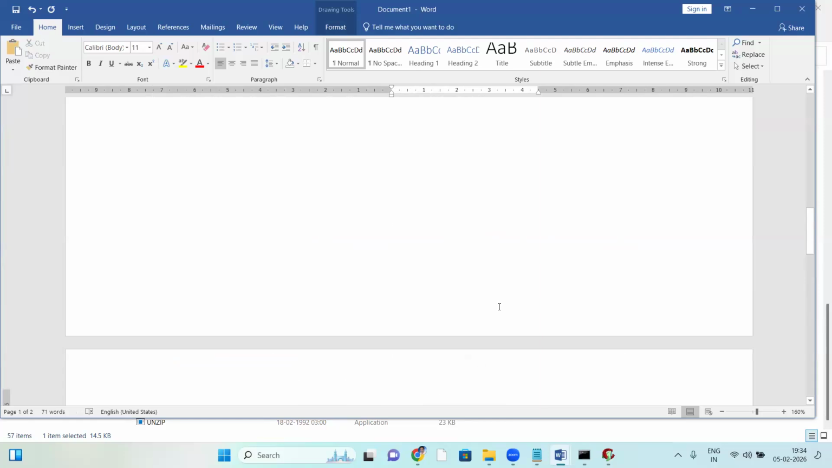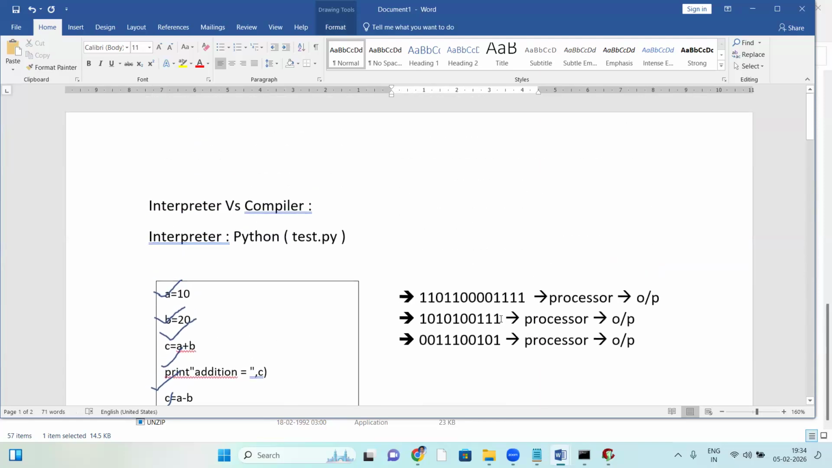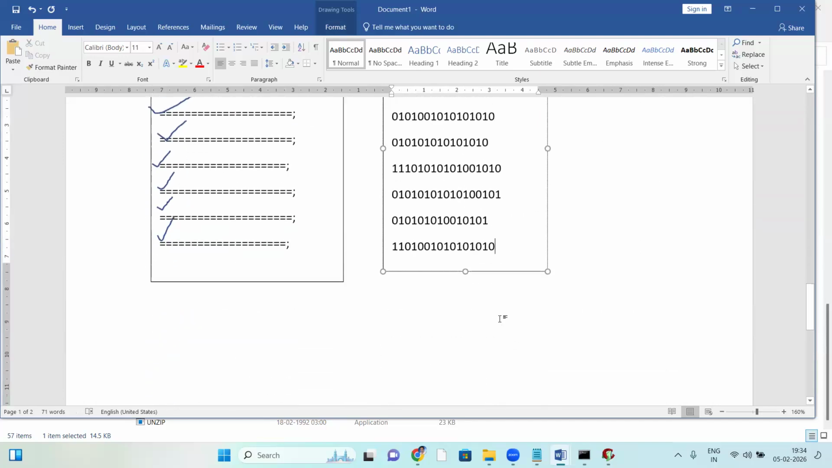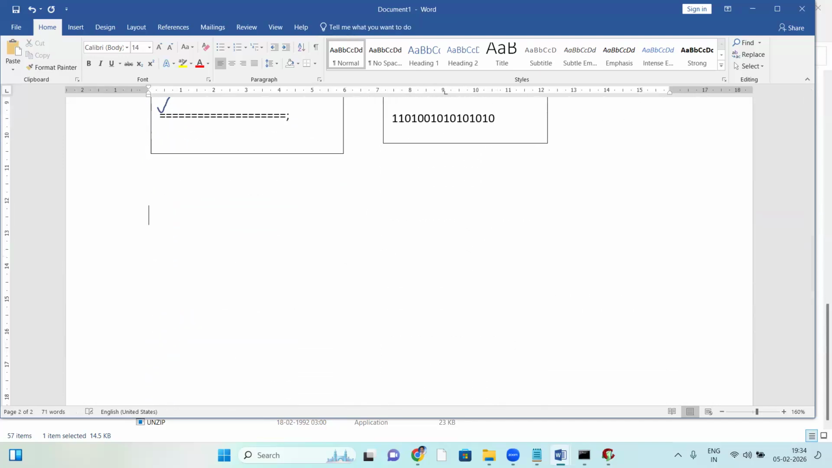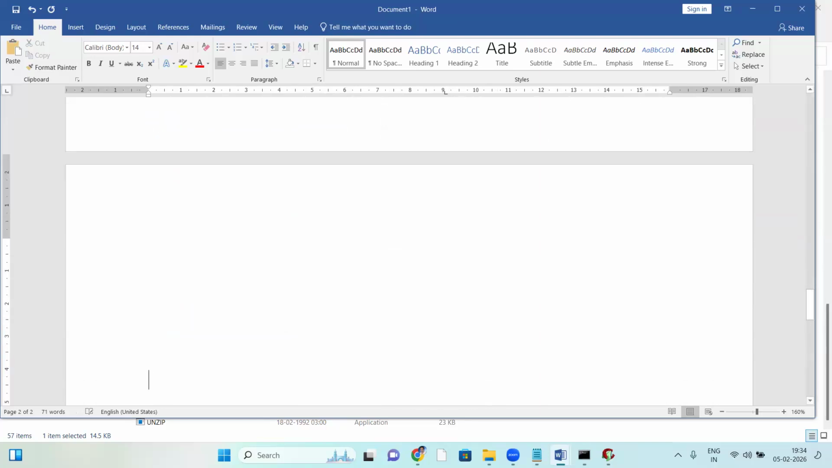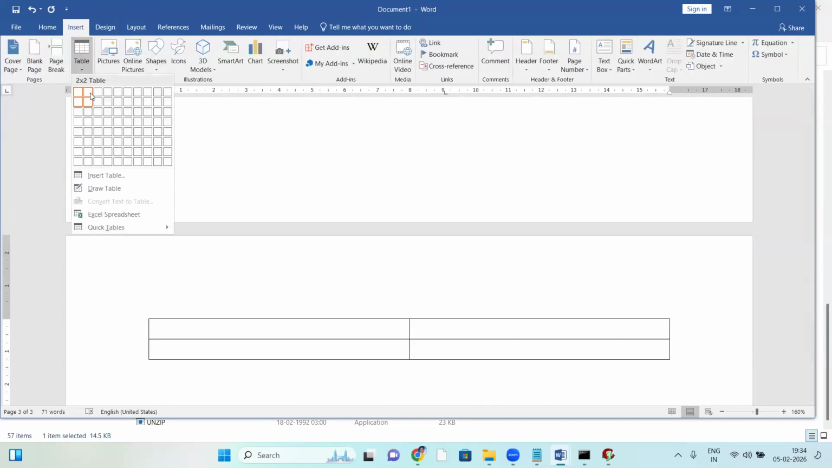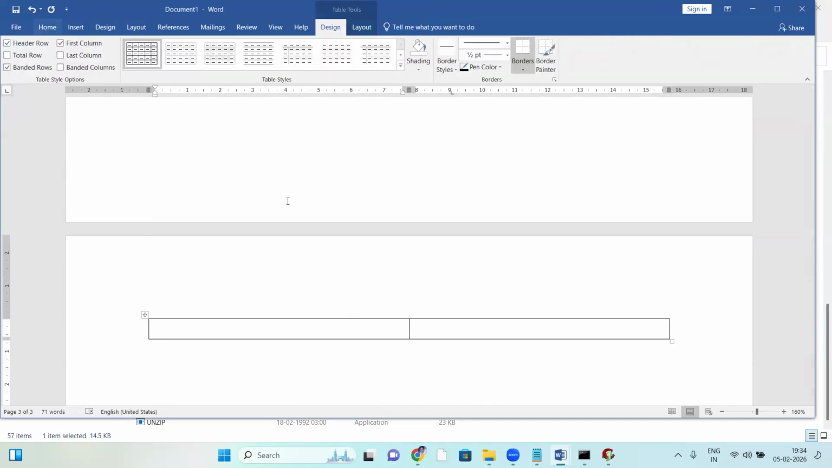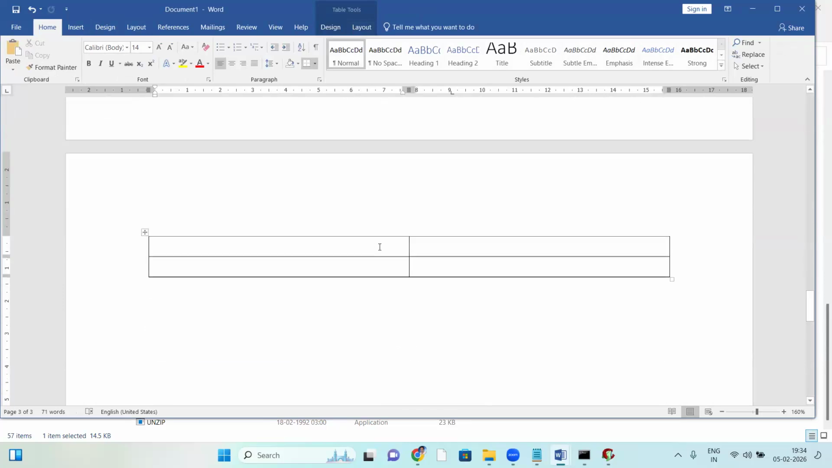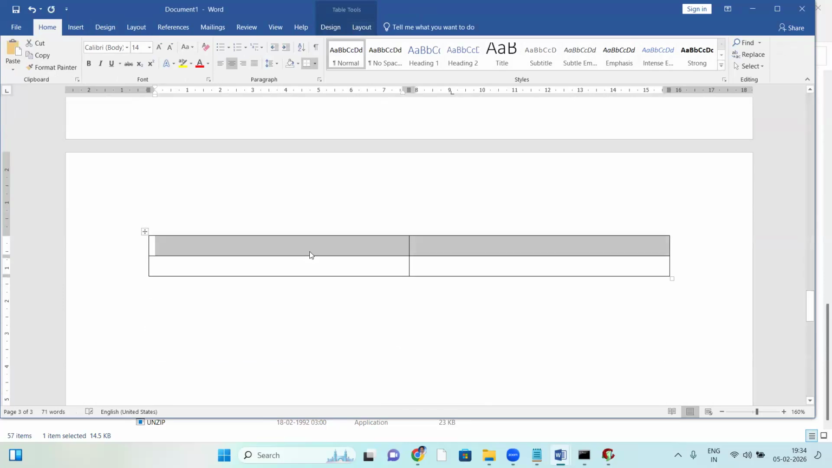So this is the difference between interpreter and compiler. Let me explain all the differences clearly. A comparison of interpreter and compiler. Let me compare these. So, first difference.